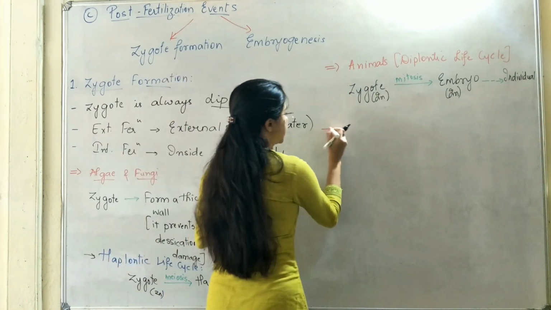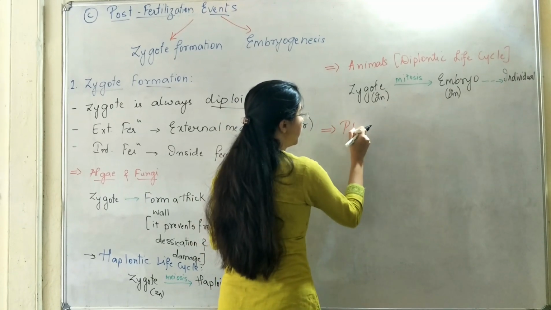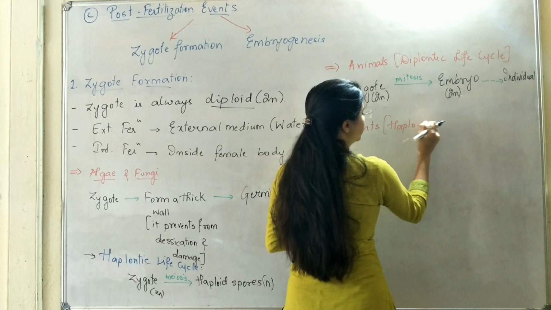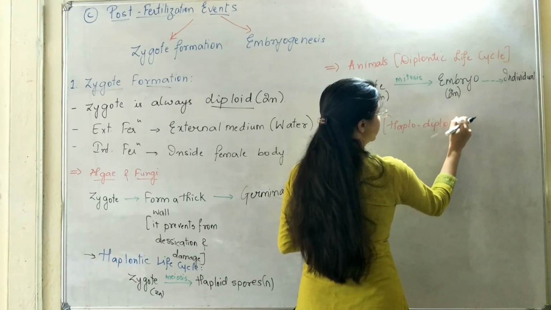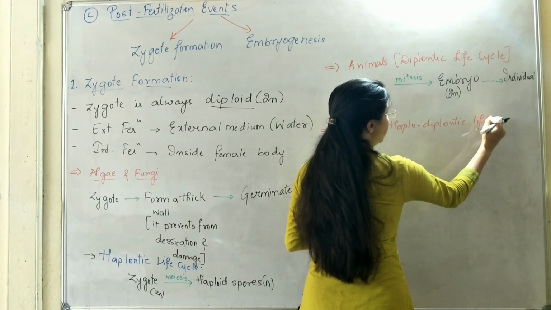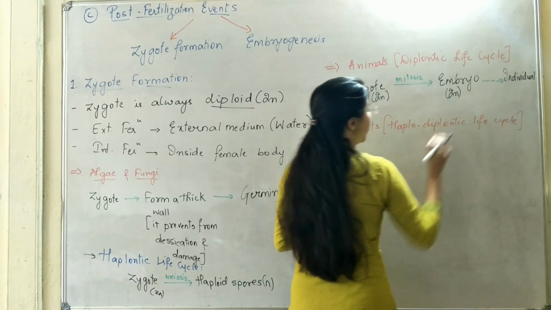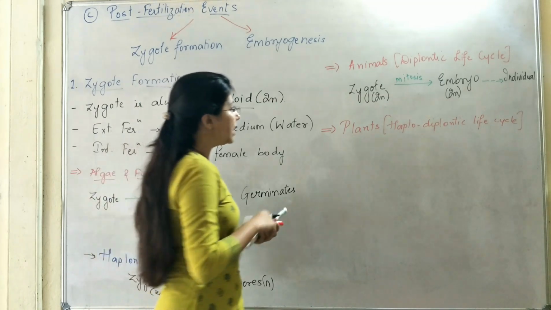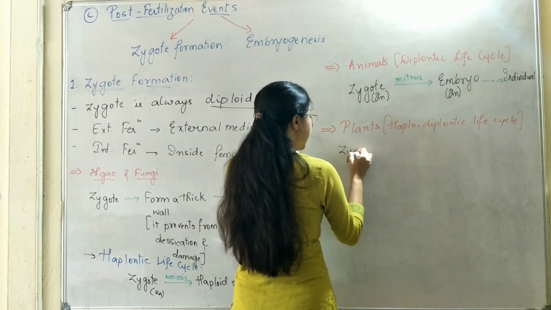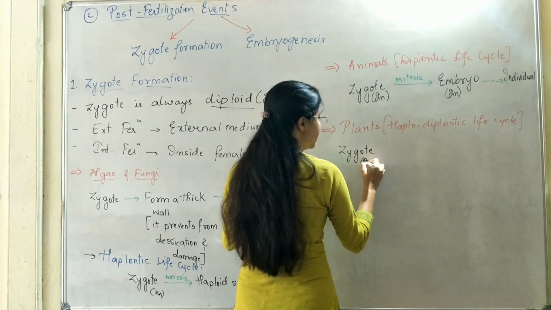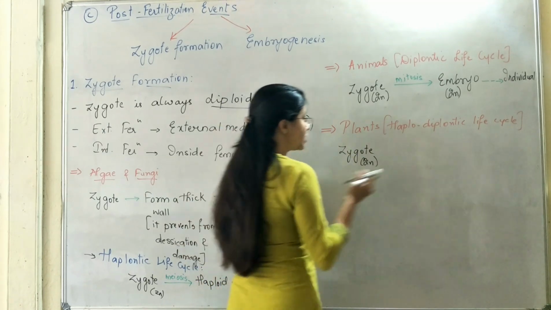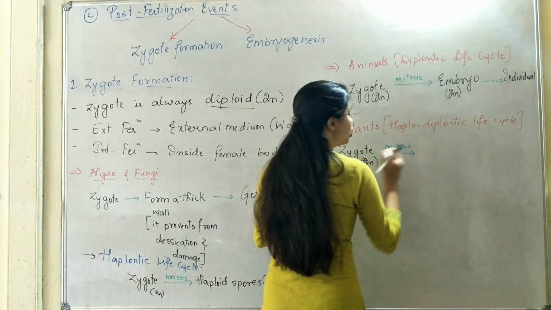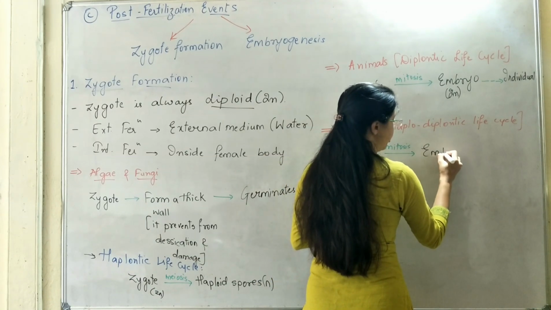What about plants? Plants have a haplodiplontic life cycle. That means a certain stage of the plant will be haploid in nature and a certain stage will be diploid. So in that case, the zygote, initially a diploid structure, is going to divide by mitosis to form the embryo.